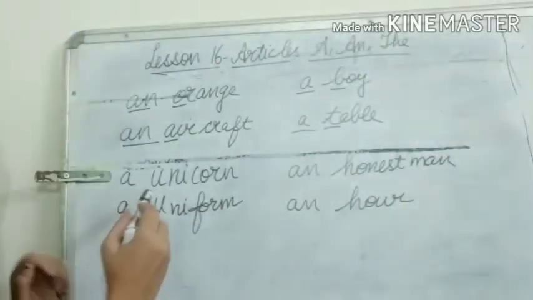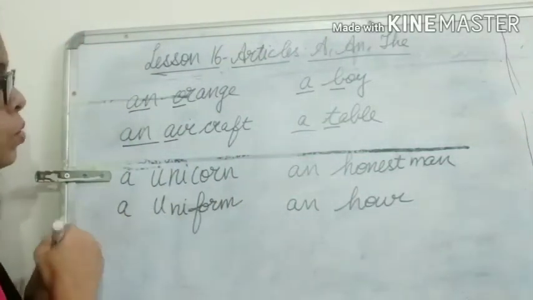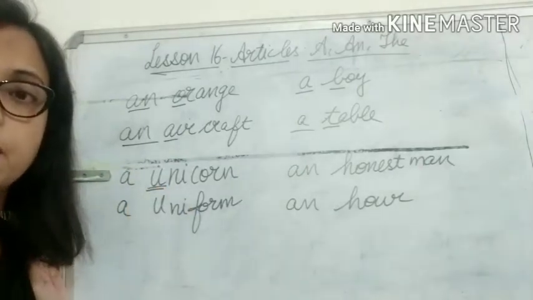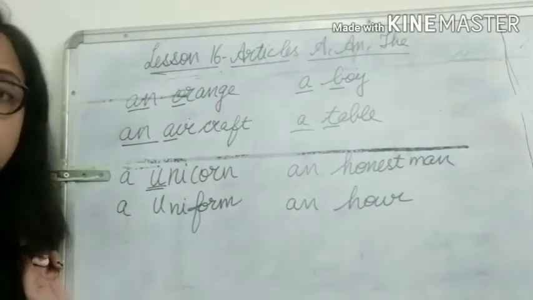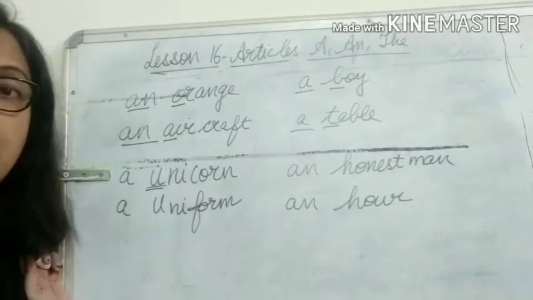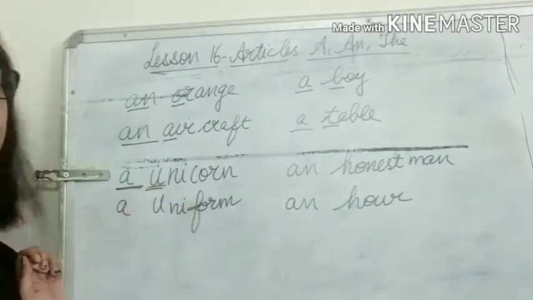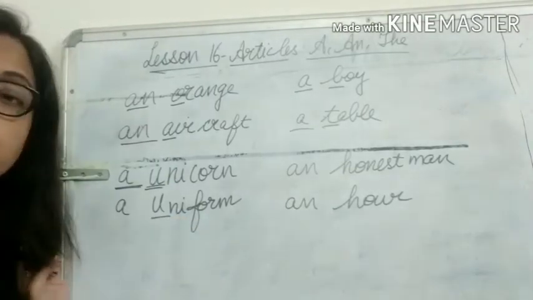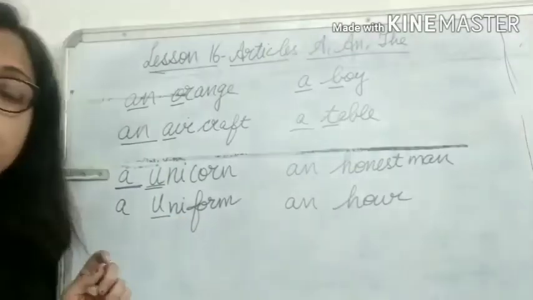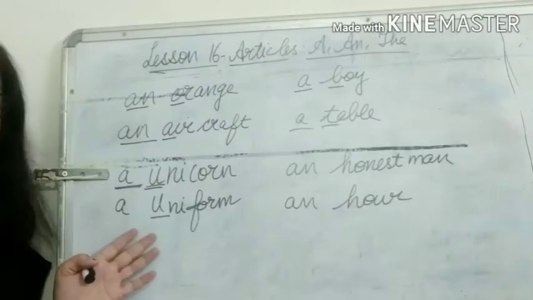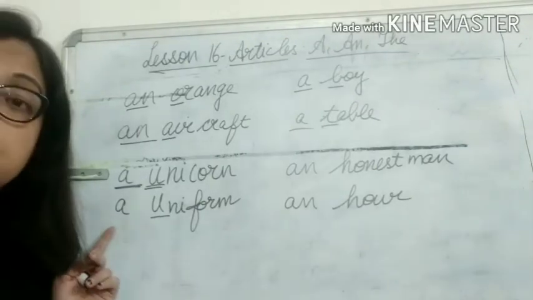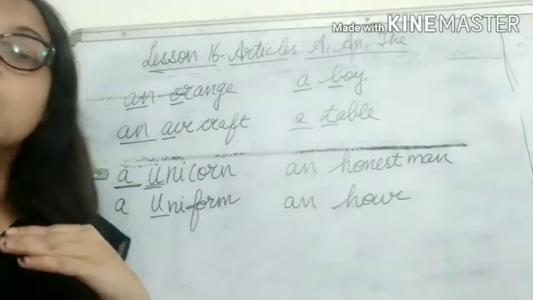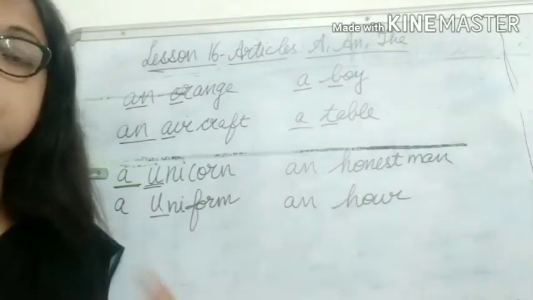Like if we see unicorn, this unicorn is starting with U. U is a vowel, A, E, I, O, U. So we should put an, right? But we don't put an, we use a unicorn. See here, uniform, again it is starting with U, it is a vowel, so we should write an uniform, but no, we write a uniform. Why children? Because it has a consonant pronunciation.